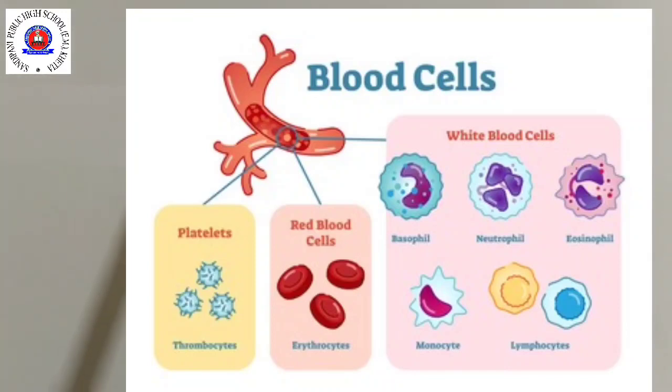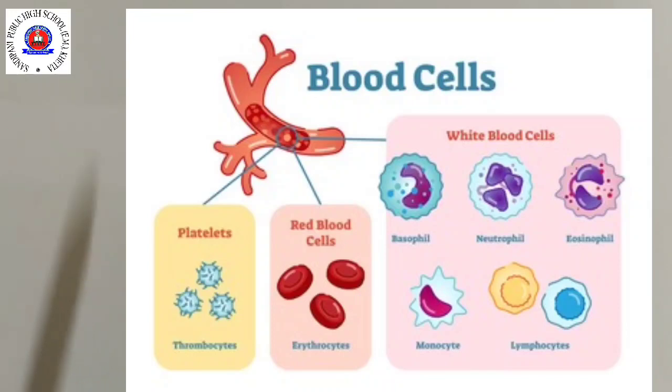Plasma क्या रहता है? It is a liquid which is also called fluid matrix, and the three types of cells are there: red blood cells, white blood cells and platelets. Okay, so they keep floating in it. So plasma में ही ये तीनों जो cells है वो float करते हैं. Okay, so we can define blood as follows. Blood is a liquid or fluid matrix called plasma with red cells, white cells and platelets floating in it.